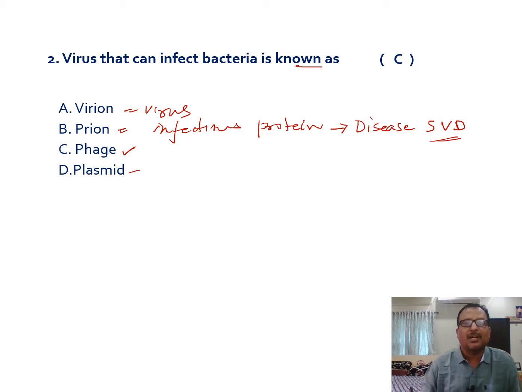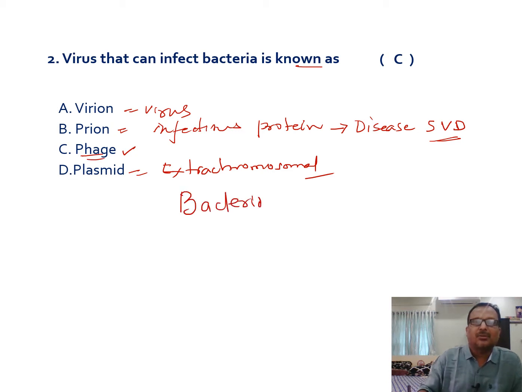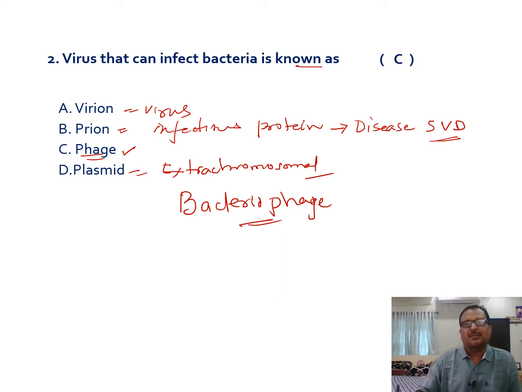The next one is the plasmid. A plasmid is an extrachromosomal genetic element which can impart new properties. So here, the virus which can infect bacteria is known as bacteriophage. That kind of virus which can infect bacteria is known as bacteriophage.